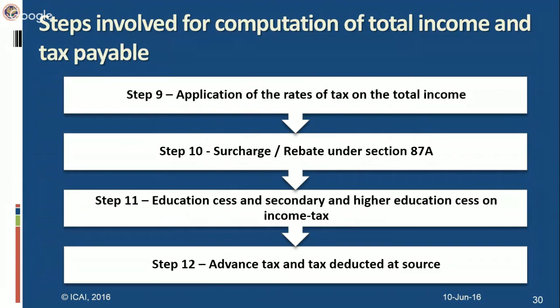So you have to add the surcharge on the tax liability computed by applying the rates of taxes, and from that tax liability you will deduct the rebate which is available under section 87A. Rebate will have to be deducted from the total tax liability plus surcharge.